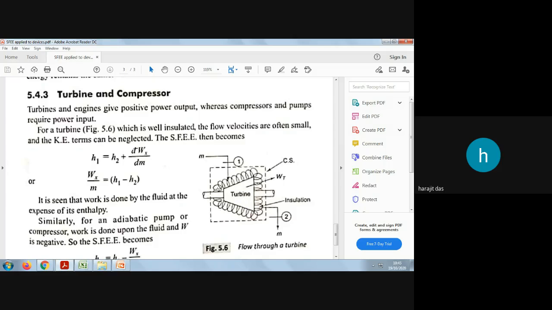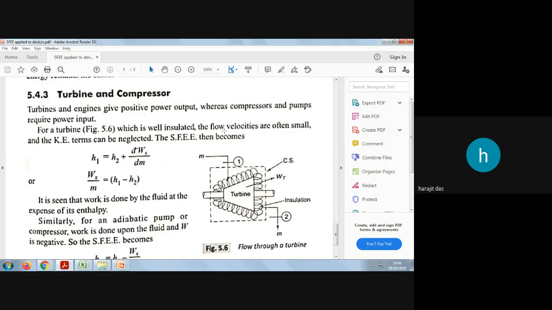But this turbine is insulated, which means there will not be any addition of heat to the turbine, or any loss of heat from the turbine, whatever happens inside. So work we will get through this shaft, because the shaft is doing work. That is why it can run the generator at the outlet. Understood? So if you apply the steady flow energy equation, you will see that the flow